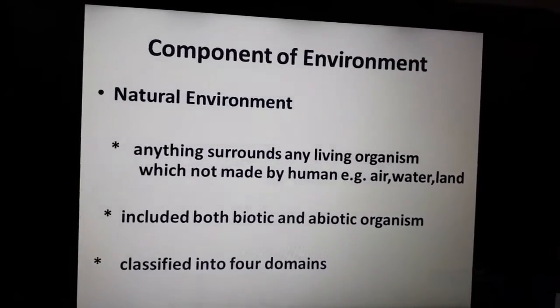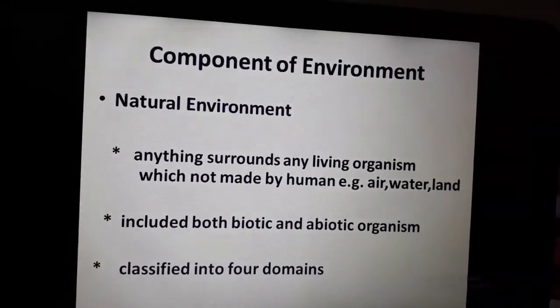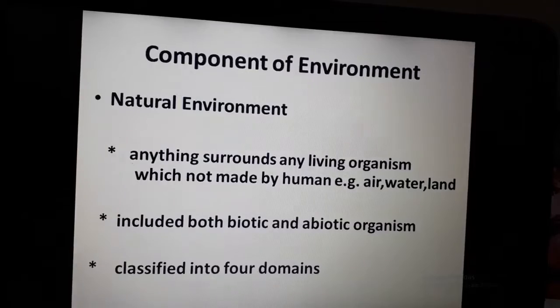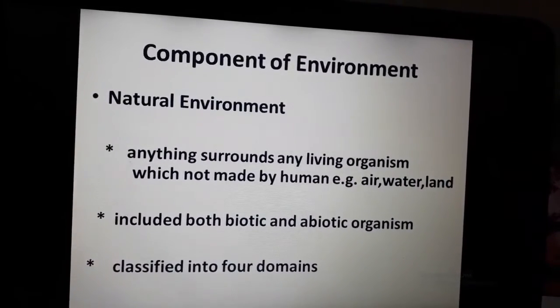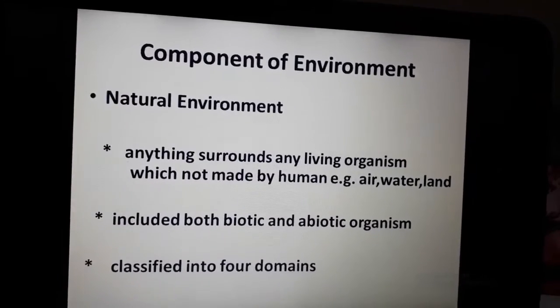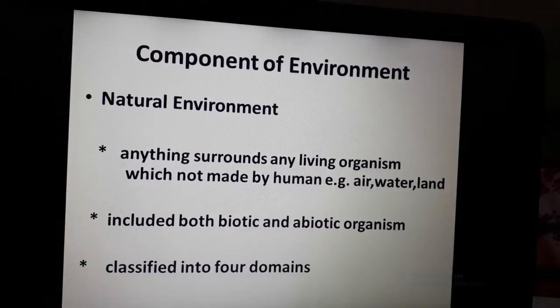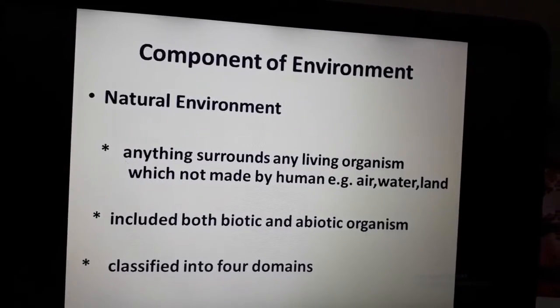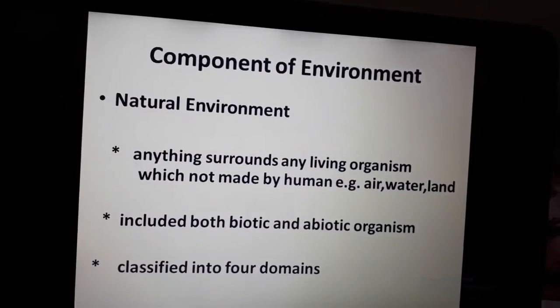In lithosphere, land is present, in hydrosphere, water is present, in atmosphere, air is present. These are non-living and come under abiotic. But biosphere is the sphere where all three meet each other, where life is possible. So biosphere comes under biotic.